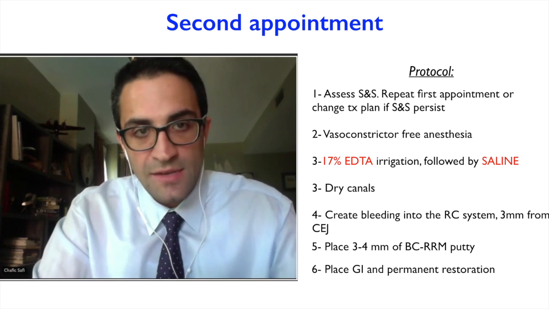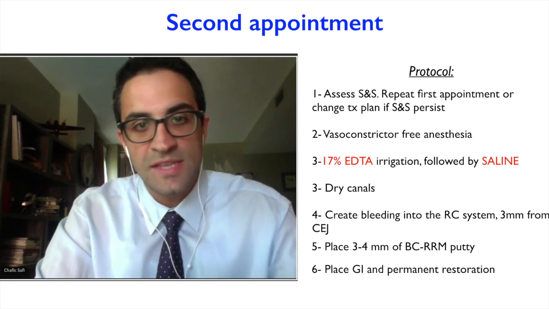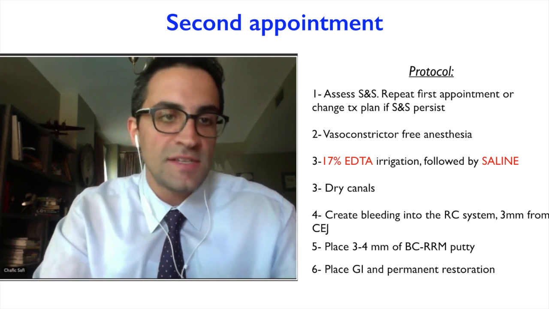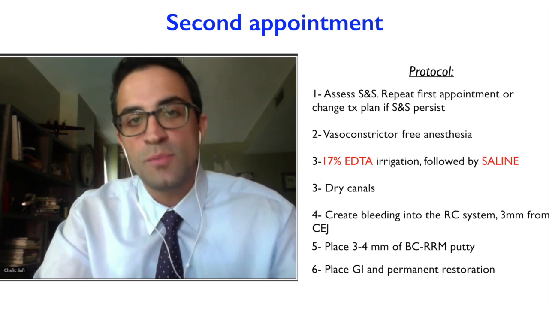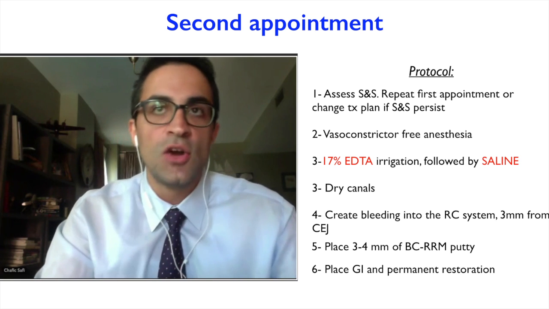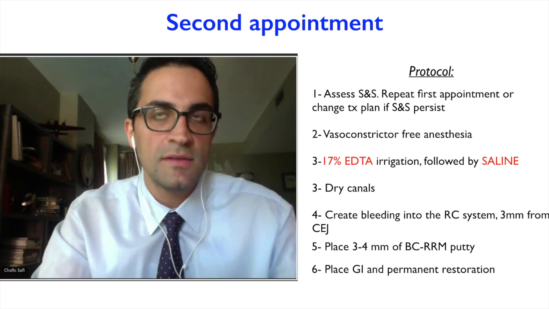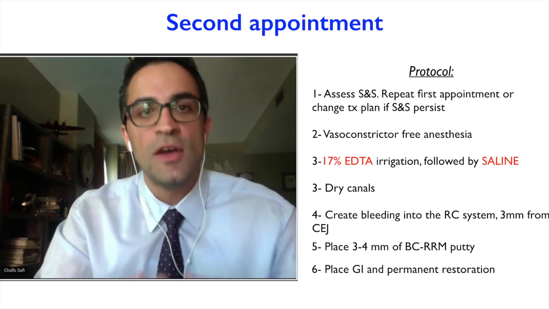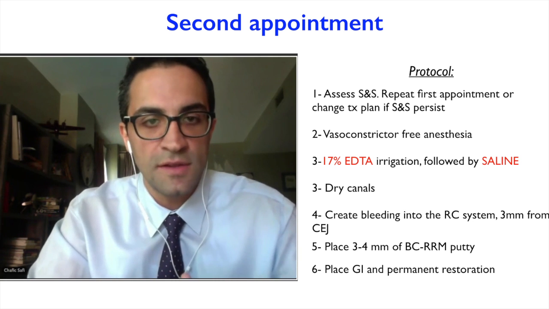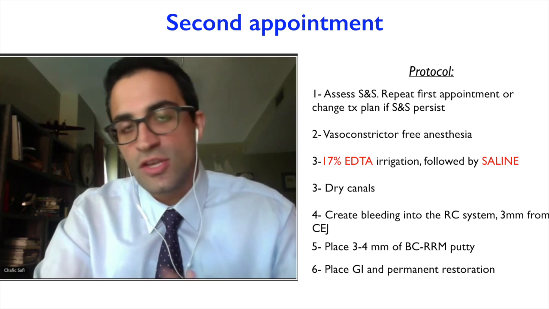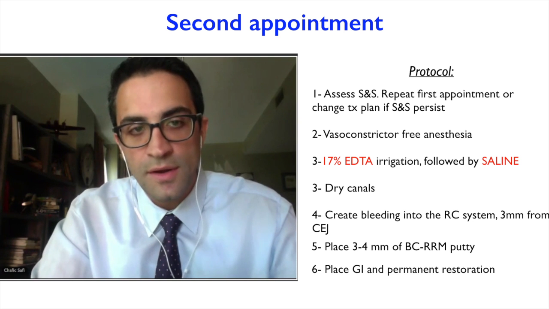We need to make sure at the beginning of the second appointment that the signs and symptoms have disappeared. If there are still remaining signs and symptoms, we can either repeat the first protocol, meaning remove the temporary restoration, re-irrigate, reintroduce another cycle of antibiotic paste, or we could change our treatment plan totally.